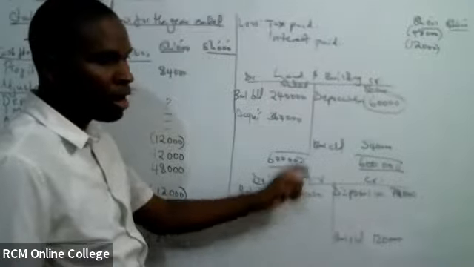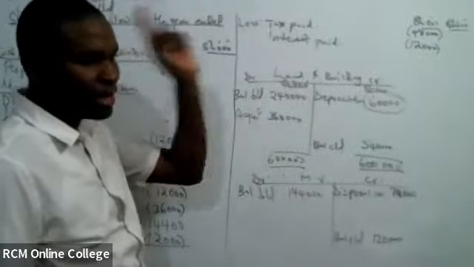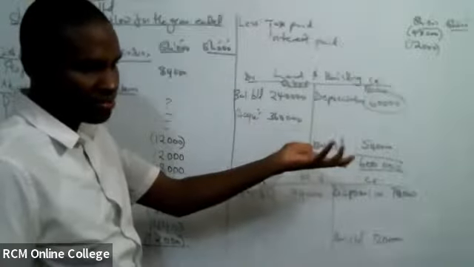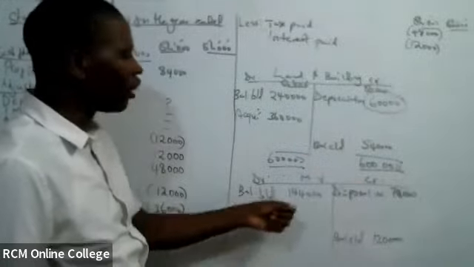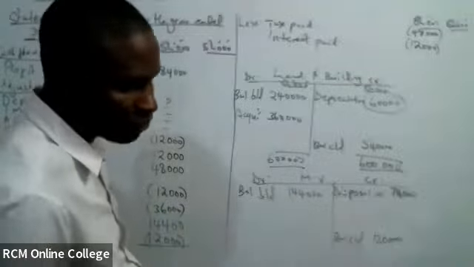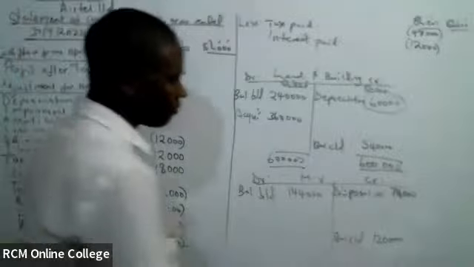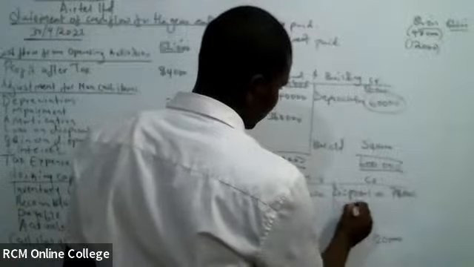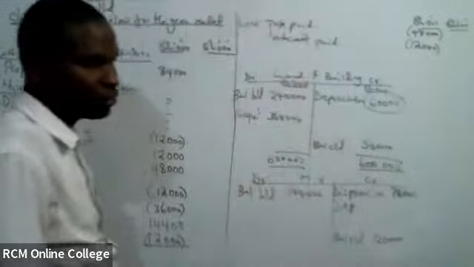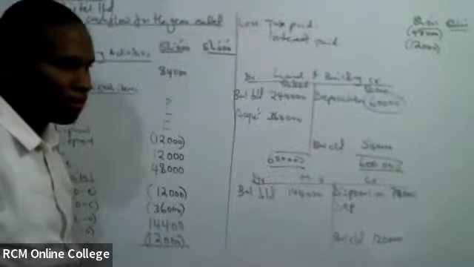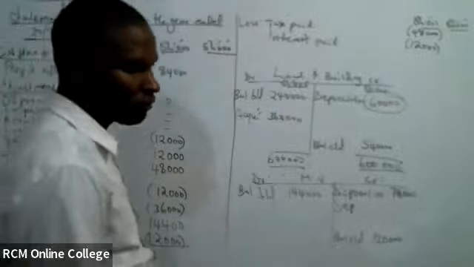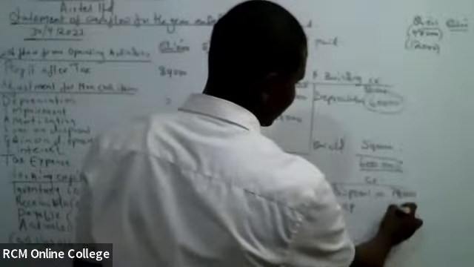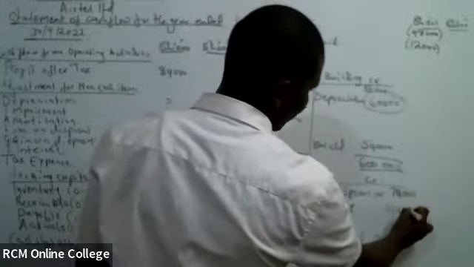We take 144 minus the accumulated depreciation, which we don't have, is 0. Then we get 10% of that. What is 10% of 144,000? That will be our depreciation here. 10% of 144,000 ni ngapi? 14,400.